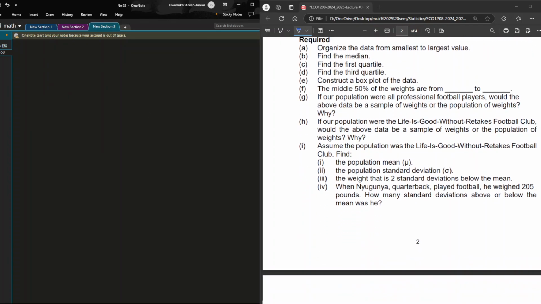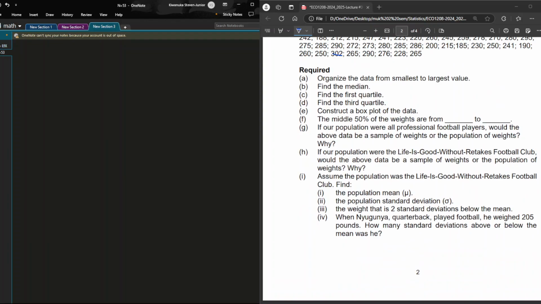Then we are being told the weight that is 2 standard deviations below the mean. What is our mean? Mean is this. So weight that is 2 standard deviations below means mean minus 2 standard deviations. So that is our formula.